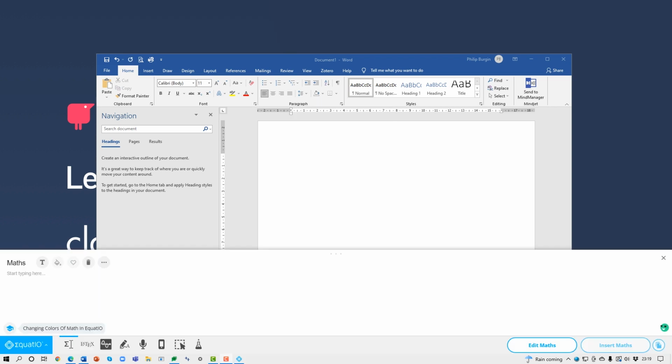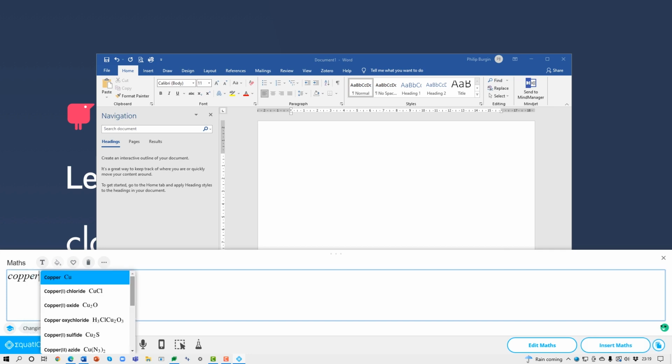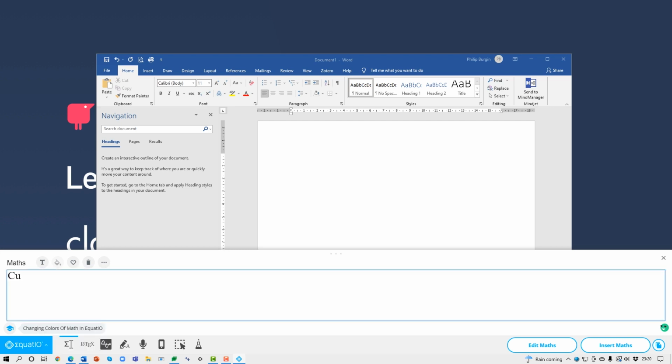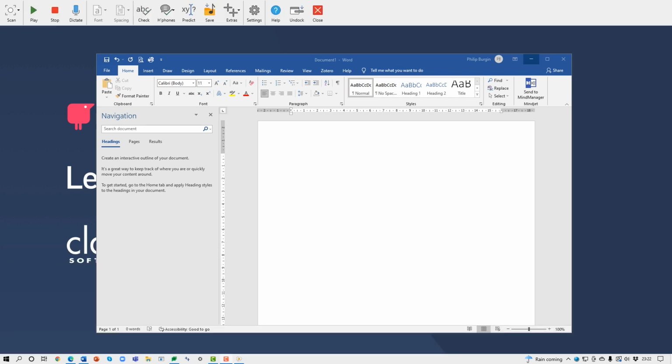A problem we often see is within the science fields and maths fields, where students often with working memory problems forget symbols such as copper. Simply type it in and we find the chemical equation of copper, lead, and we find the chemical equation of lead.